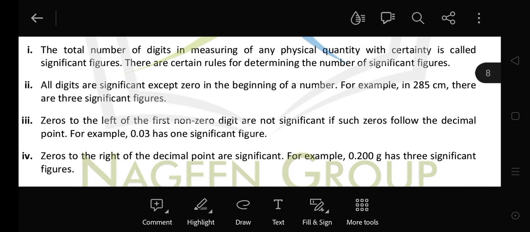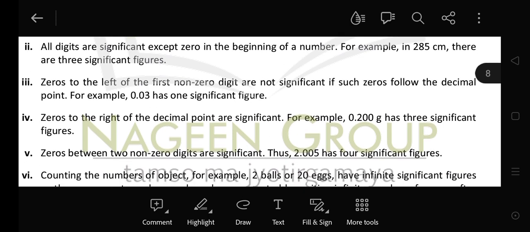Now here, first rule: all the known digits are significant. For example, 285 centimeter. Here all these 3 digits are significant. So the significant figure is 3. Now rule 2: zeros to the left of the first known non-zero digit, like 0.03 or 0.003 or 0.0003. Here the zeros that you have written to the left of the known digits, these are not significant. In case of 0.03, all these have only one significant figure.